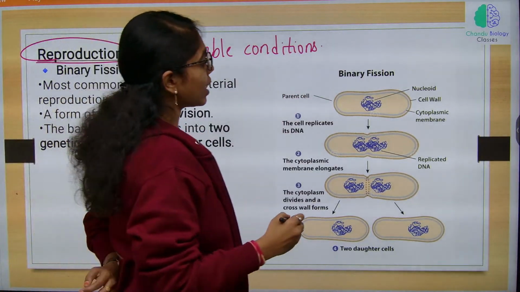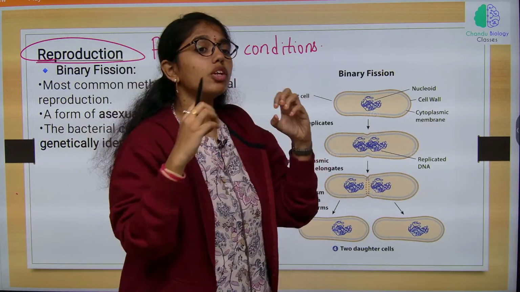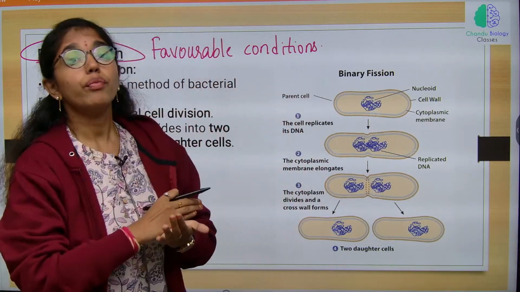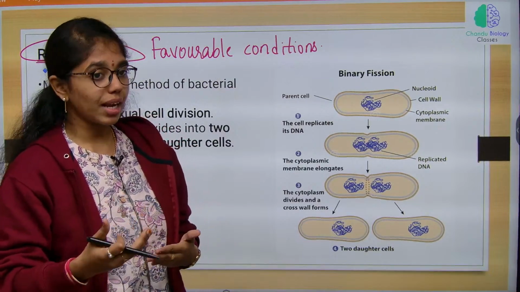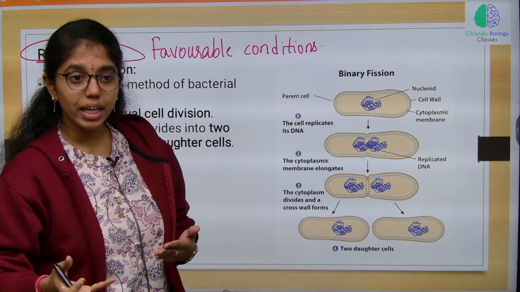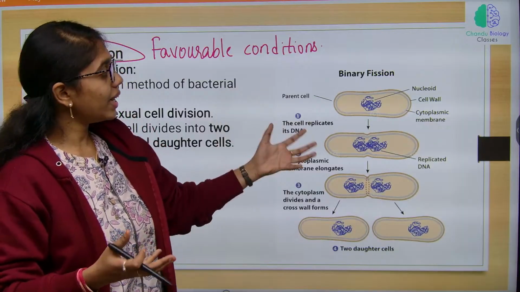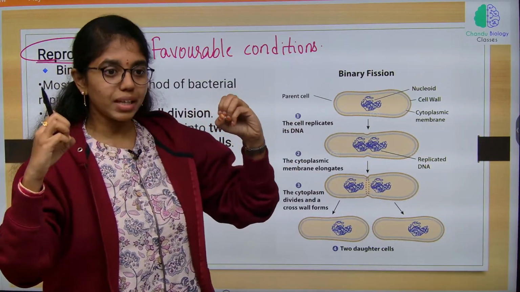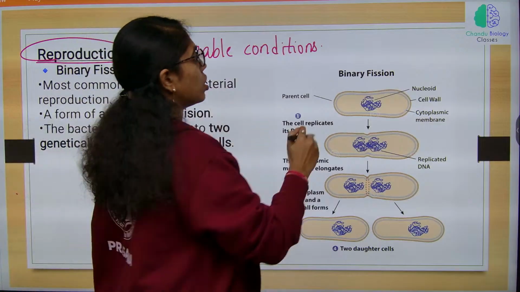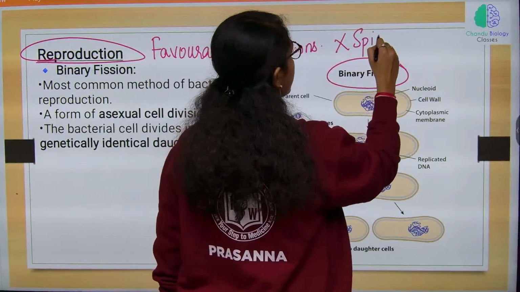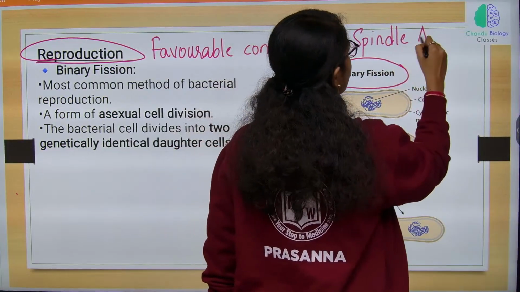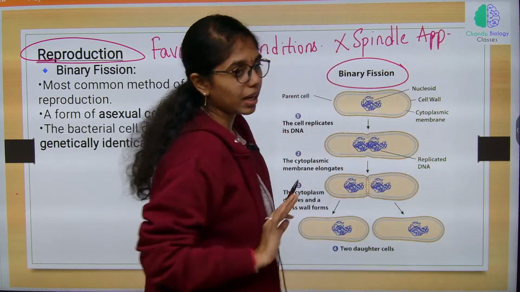Binary fission is just cytoplasmic and nuclear division without any spindle apparatus formation, unlike mitosis and meiosis, where the spindle apparatus is involved in cell division. Here there is just cytoplasmic division and nuclear division. So binary fission is without spindle apparatus formation.